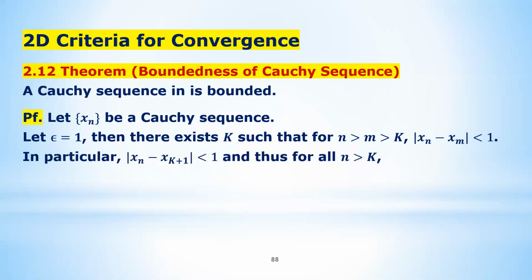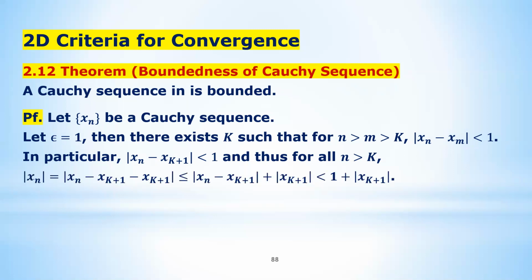In particular, you fix this k and look at a term xn compared to the term x_{k+1}. You can treat k plus 1 as m because k plus 1 is greater than k. So |xn minus x_{k+1}| is less than 1. This is true for all n greater than k, right?